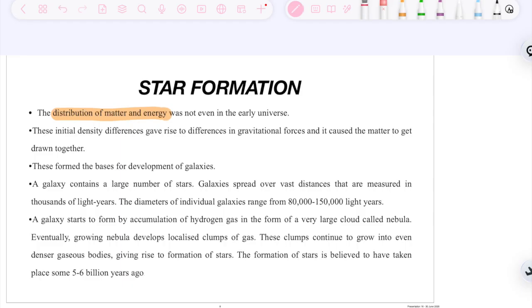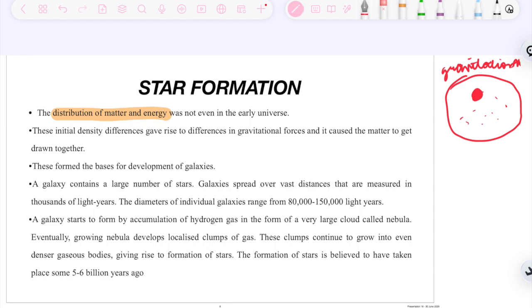Now, what does this mean? That at some places in this early universe, there was more distribution of mass and energy, and somewhere there was less. Where there is more mass and energy, there will be more gravitational force, and more matter will be condensed there, more matter will be present there.